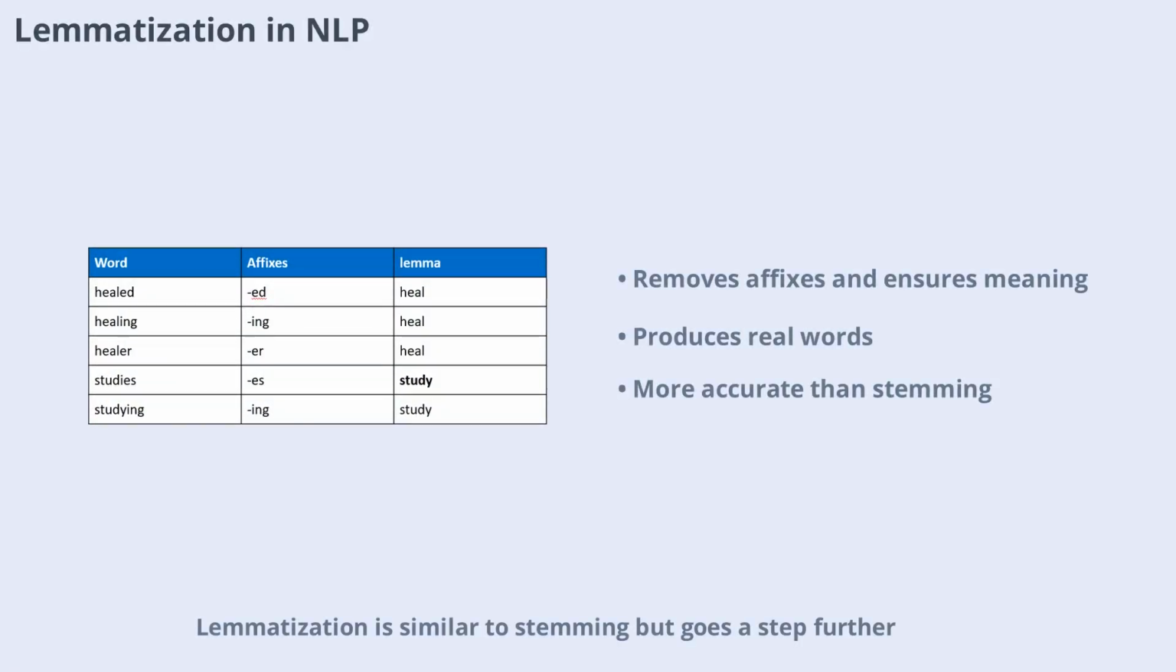Lemmatization is similar to stemming but goes a step further. It removes affixes and ensures that the resulting word, or lemma, is meaningful. For example, studies becomes study. Lemmatization takes longer than stemming but produces more accurate results, making it valuable for tasks that require precise language understanding.